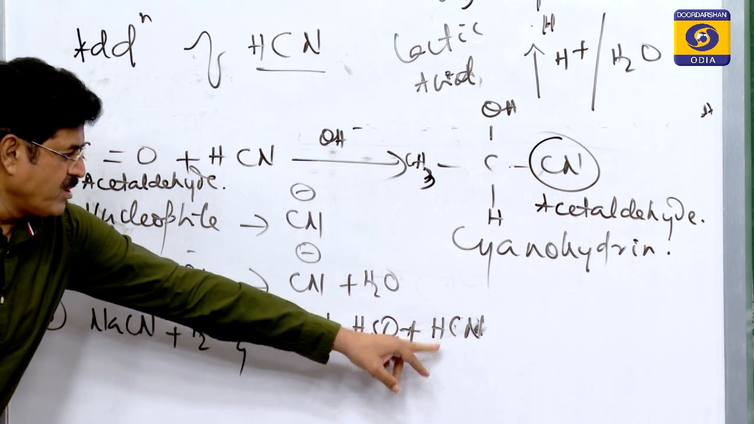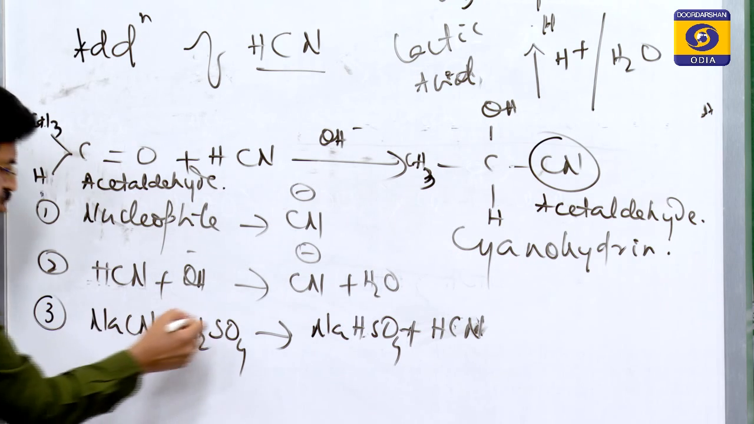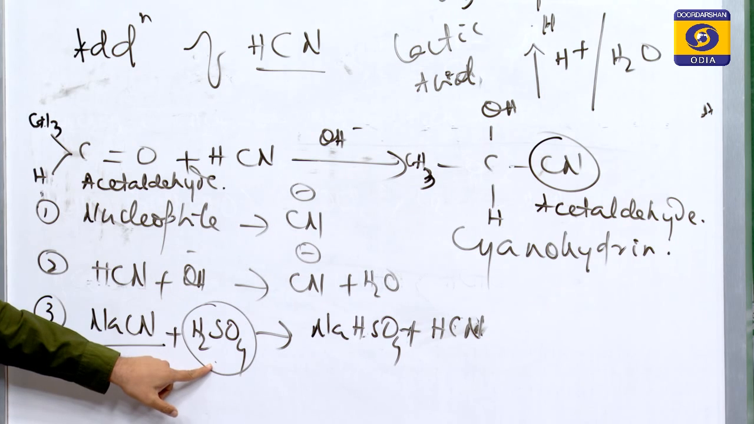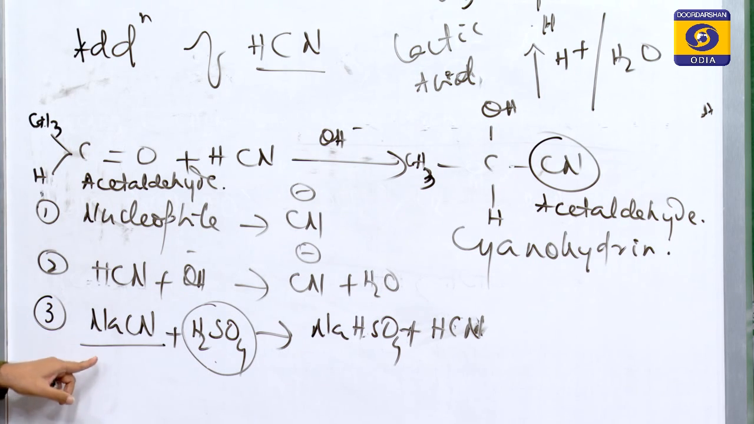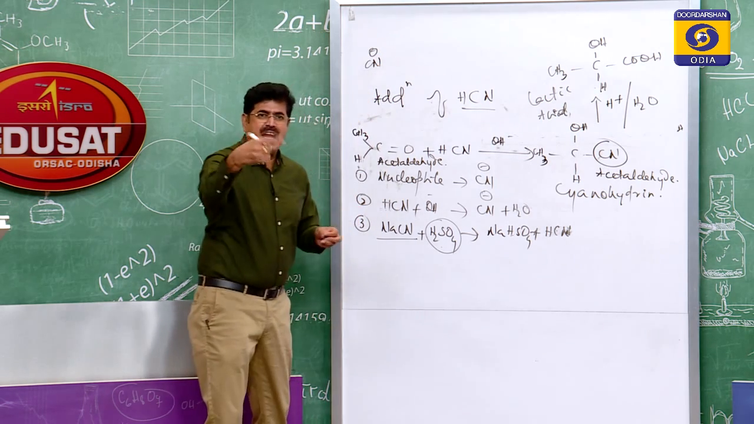So that hydrogen cyanide is used for the addition to the carbonyl group. You see, when this reaction takes place, the amount of H2SO4 should be lesser compared to NaCN. I repeat, the amount of H2SO4 should be lesser compared to NaCN. There must be excess of CN minus ion, so that CN minus ion undergoes hydrolysis.